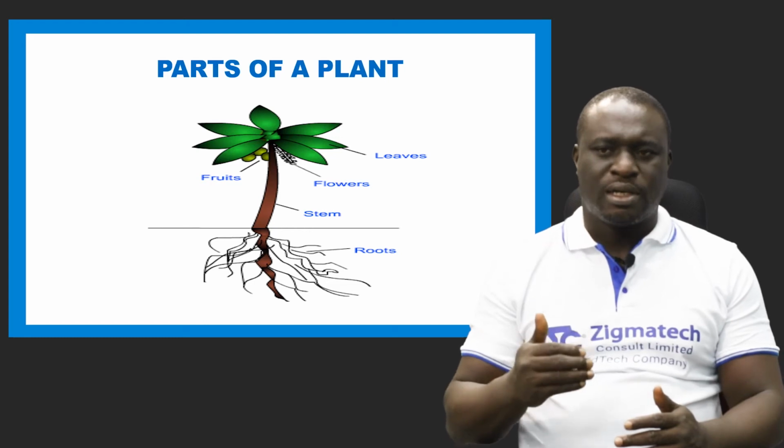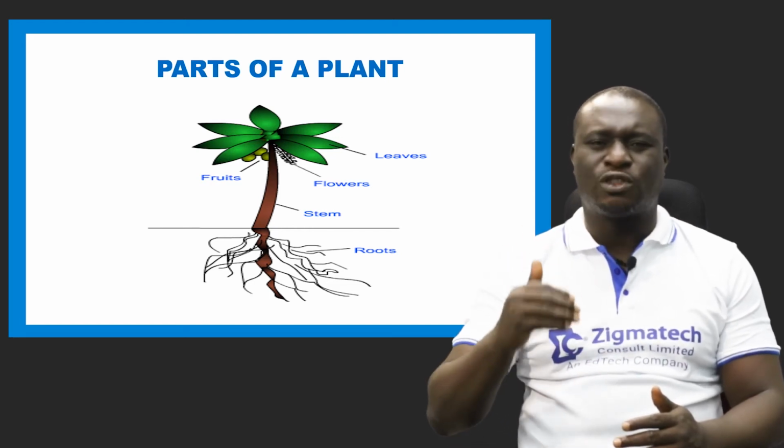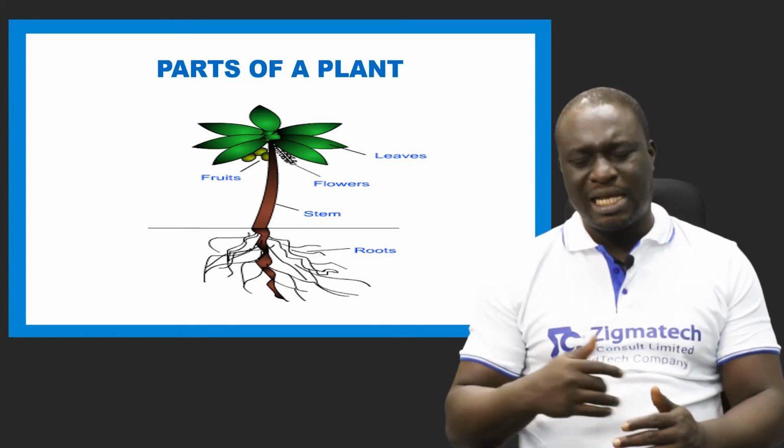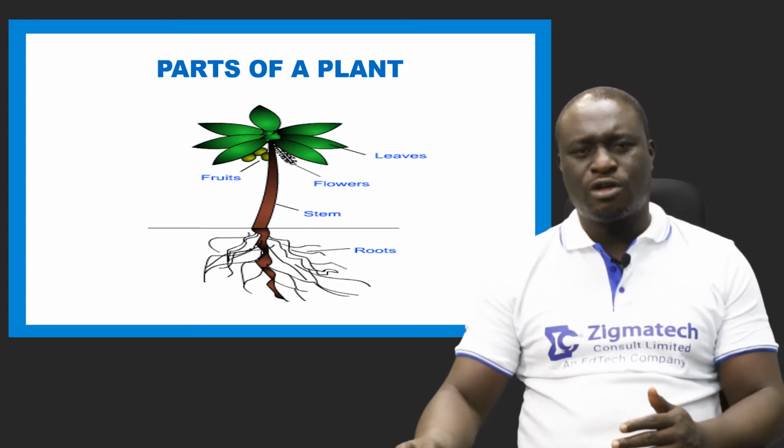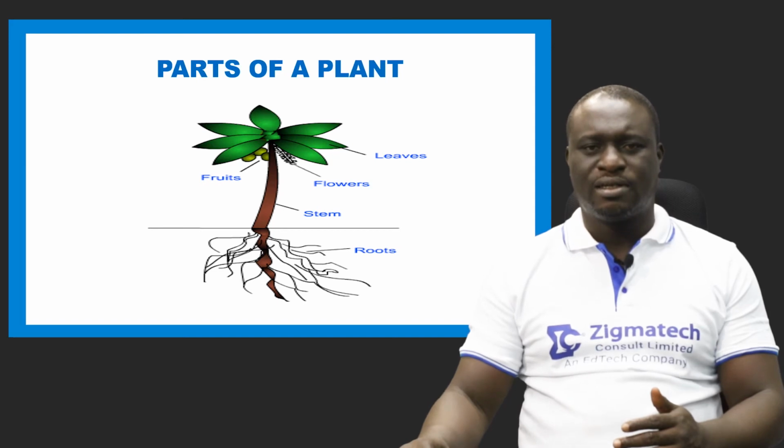So we have the 4 important parts of a plant. 1 is the roots. The second is the stem. The third is the leaves. And then the 4th is the flowers. Now let's take a look at some of their functions. Functions of the roots, functions of the stems, functions of the leaves, as well as functions of the flowers.